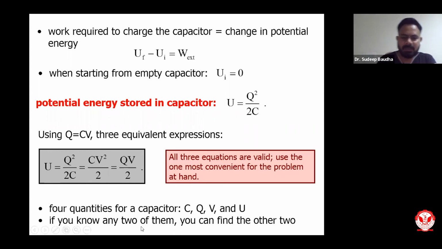Four quantities for a capacitor we have now learned: C, Q, V, and U. C is the capacitance, Q is the charge stored, V is the potential difference, and U is the potential energy. Fundamentally, if I know any two of the quantities, then I can find out the remaining two from the mathematics we already did. So this is very important. If I know any two quantities, I can find the remaining two by using the concept or the mathematical formulas given on the screen.